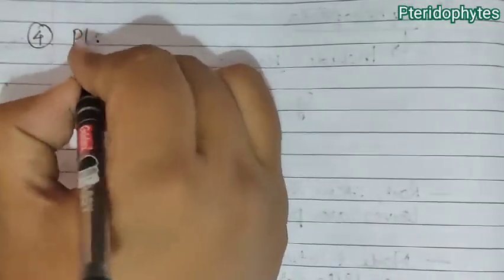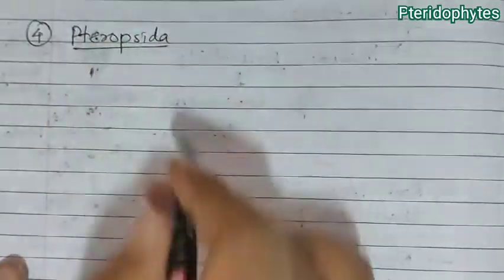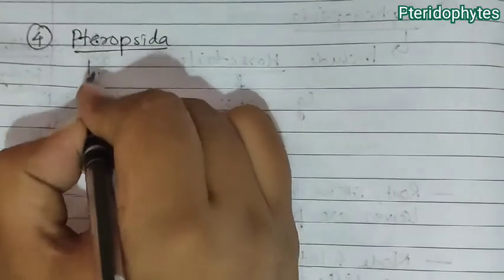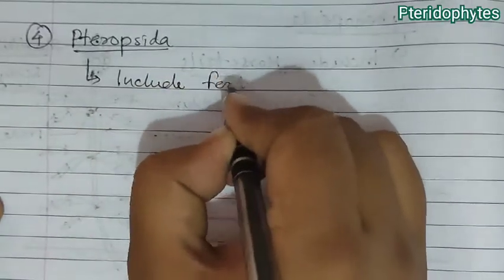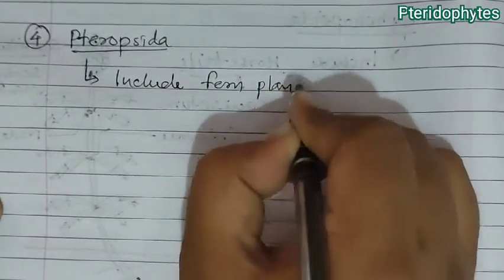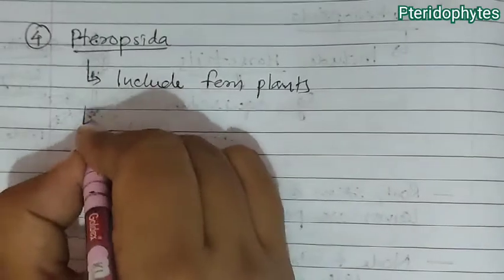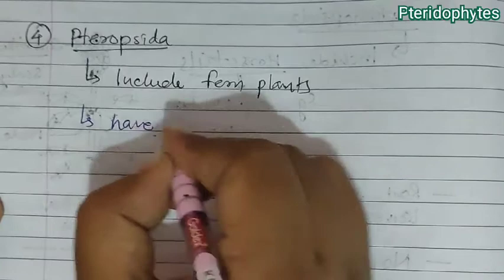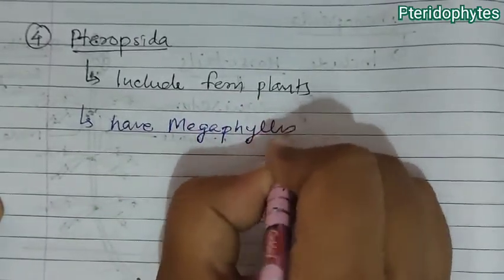Now we talk about the fourth class of the pteridophytes, that is Pteropsida. As we have studied, in Pteropsida we talk about the fern plants. In these fern plants, they have megaphylls or large leaves.